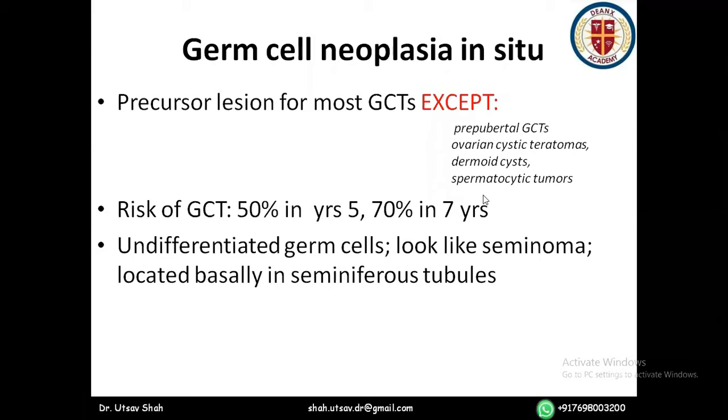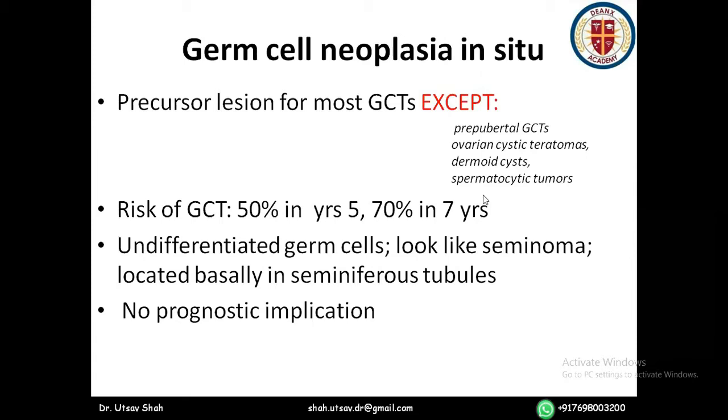On microscopy, they appear like undifferentiated germ cells, which ultimately look like seminoma and are located basally in the seminiferous tubules. As such, the presence of these GCNIS has no prognostic implication.